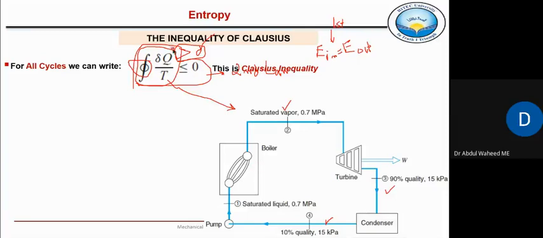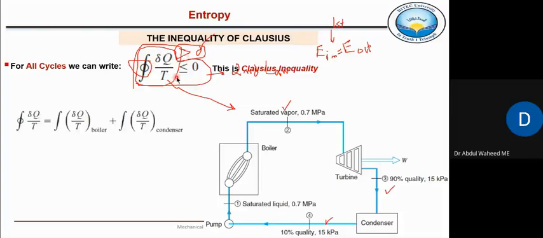And if we apply this del Q by T on this steam power plant and it comes out greater than zero, then this heat engine is impossible to construct. It will never deviate from this expression, right? If it is a real process.